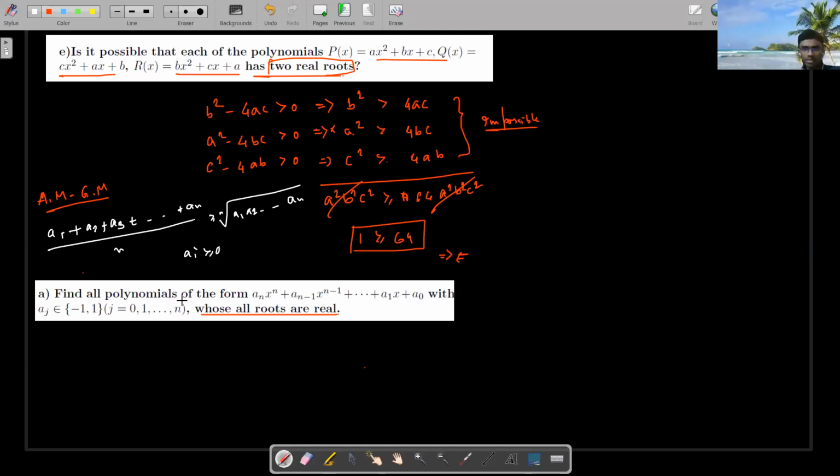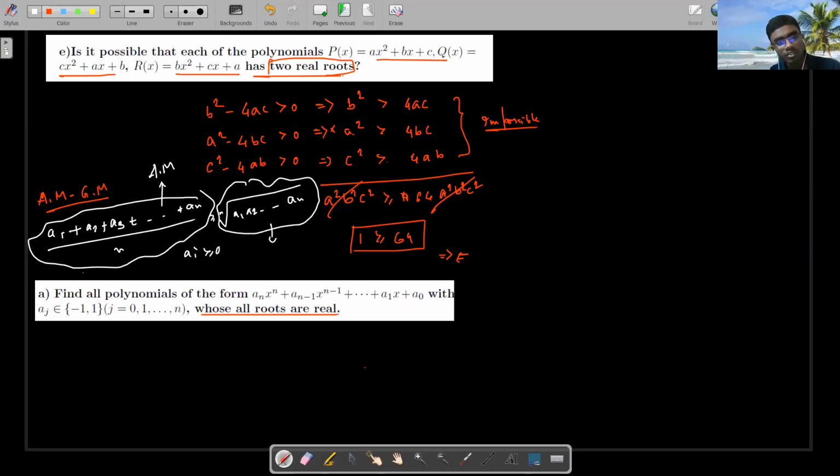AM is greater than or equal to GM. This portion is known as the AM and this portion is known as the GM, right? I'm just going to apply this inequality.